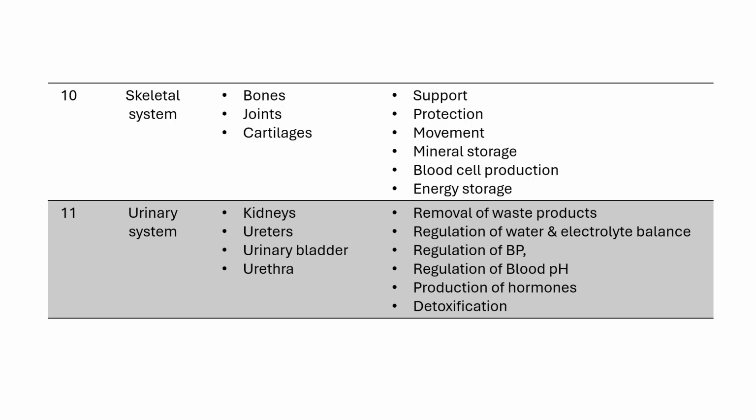Next is hormone production. The kidneys produce or activate several important hormones like erythropoietin, which stimulates the production of red blood cells in bone marrow, and renin, which helps in regulation of blood pressure. Last is detoxification. The kidneys filter and eliminate toxins including metabolic waste, drug metabolites and environmental toxins. So they work alongside the liver in detoxifying our blood.